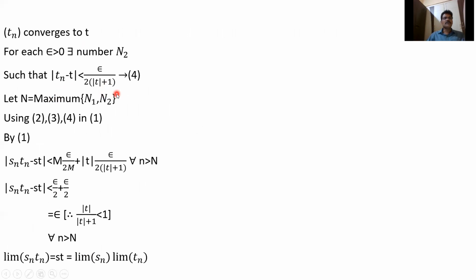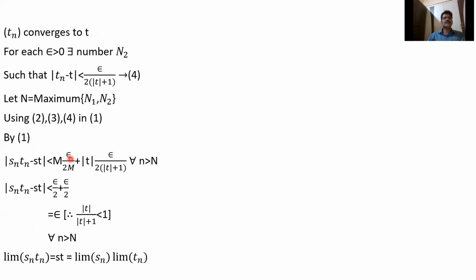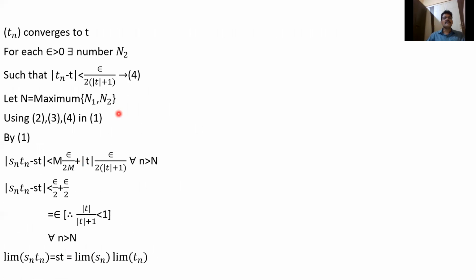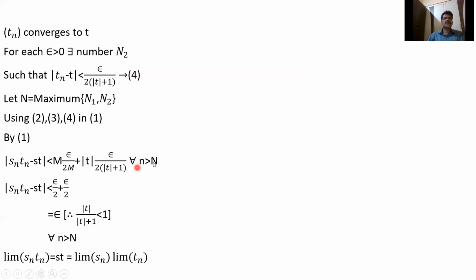So by using 2, 3, 4 in 1, this can be written as mod Sn is less than m, mod Tn minus T is less than epsilon by 2m, and this can be written as mod Sn minus S. Here this is also a mistake. Mod Sn minus S is less than epsilon by 2 into mod T plus 1. So finally the m will cancel, giving epsilon by 2, epsilon by 2.